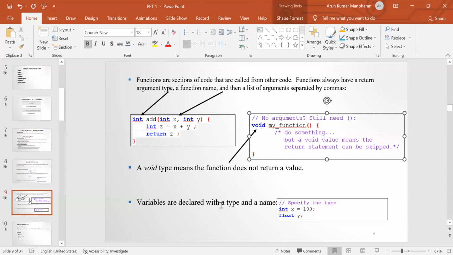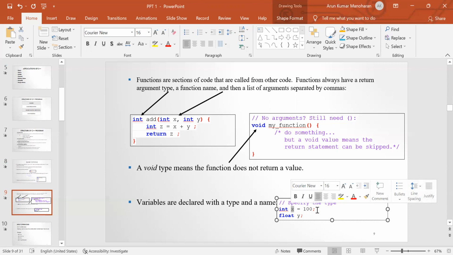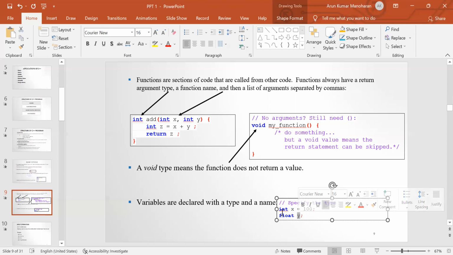Variables are declared with a type and a name. Here we have declared the variable x of integer type and assigned it the value 100. And then the variable y is declared as floating point type. Next we are going to see some of the input and output operators of C++.